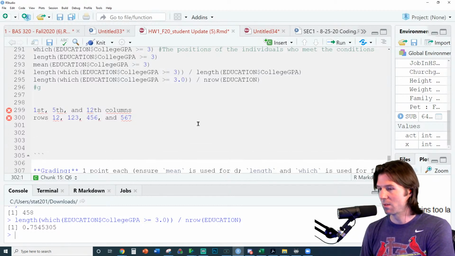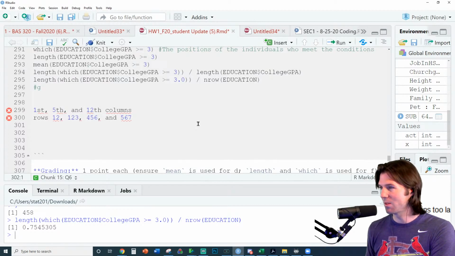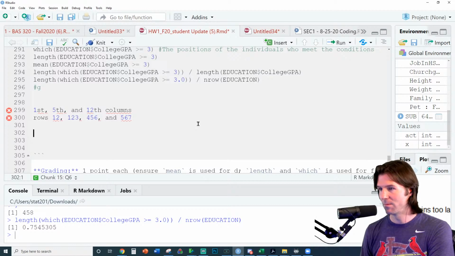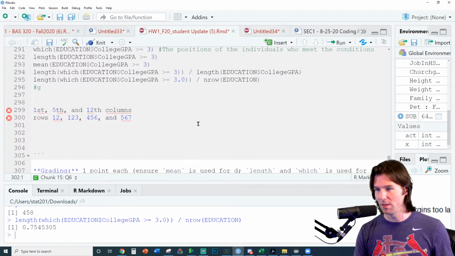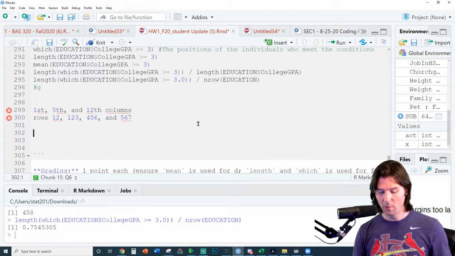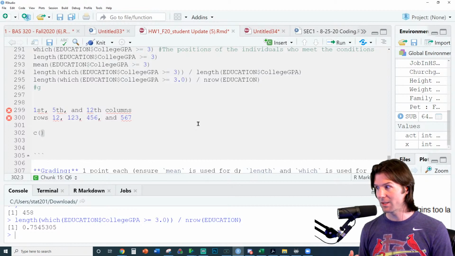Who knows? What could we possibly do? This is the big part of this question. It makes it a lot easier if we turn these into vectors right here. We need to turn them into a vector with the c. We'll use that in a moment here, but we're going to use c for the moment to vectorize these.